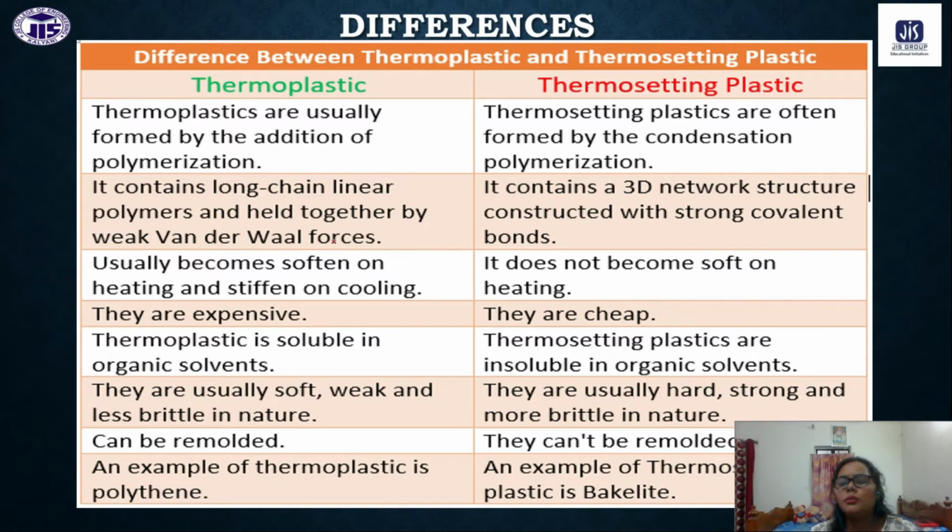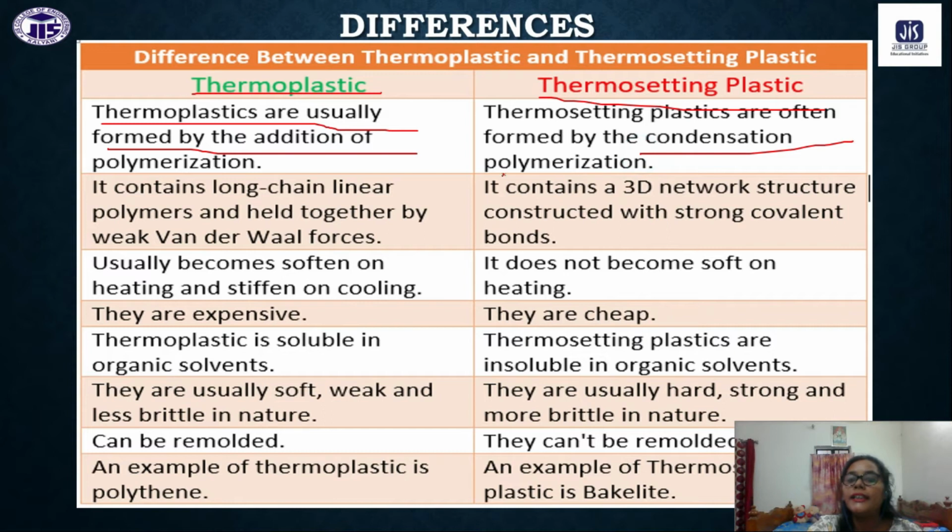Now, this is a very common question: differentiate between thermoplastic polymer and thermosetting polymer. So these are the differences between thermoplastic and thermosetting. Thermoplastic polymers are generally formed by addition polymerization. Some examples are polyethylene, PVC, polystyrene. These are all examples of thermoplastic polymers, which are formed by addition polymerization reactions. And thermosetting polymers generally have a network structure, so they are formed by the condensation